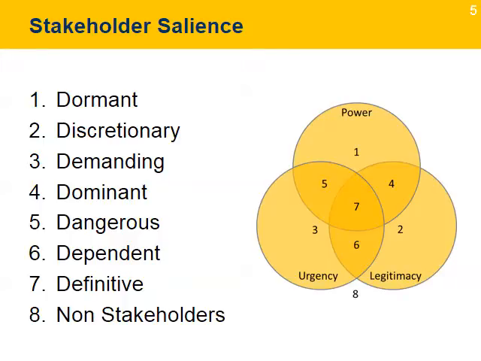These types are dormant, discretionary, demanding, dominant, dangerous, dependent, definitive, and non-stakeholders. These 7 stakeholder categories can be used to understand stakeholder behaviors, their impact on the project, and help the project leader form a strategy to prioritize their demands on the project.